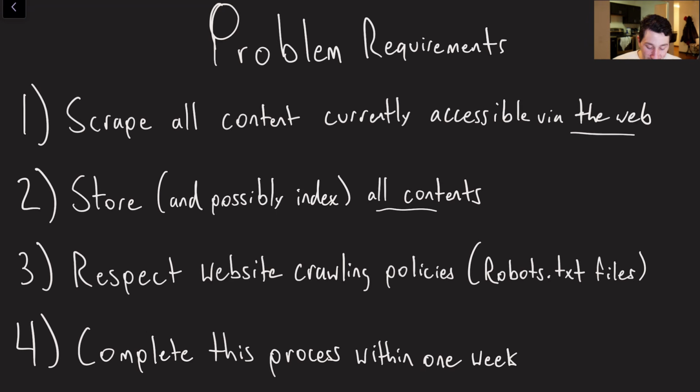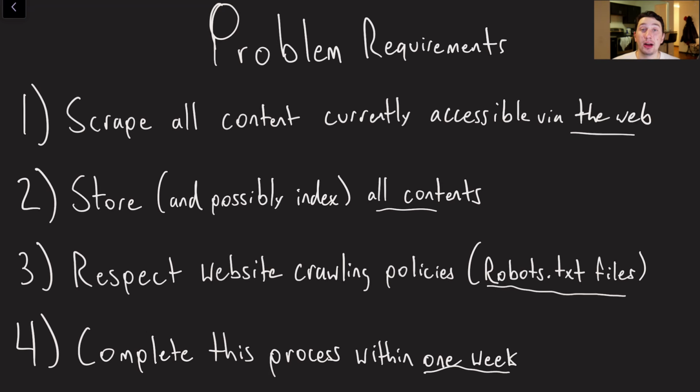Number 3 is that we have to respect website crawling policies. So if you're not aware, we have these things called robots.txt files. Those are per host on a website, meaning like Wikipedia has a single robots.txt file. And it basically says, if you're a bot crawling my site, here's what you can do, here's what you can't do. You don't want to violate those, it's not right. Number 4 is that we want to be able to complete this process within a week. Now you might say a week, that's a ton of time. Well, guess what? The web has a ton of data. It's not that easy to just crawl it. We're going to need a lot of computers probably to get this done.